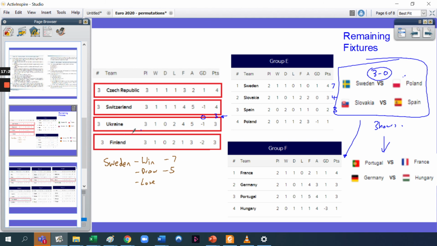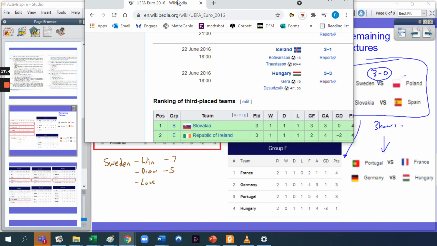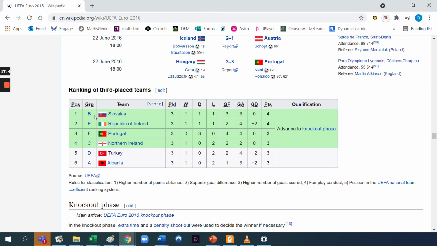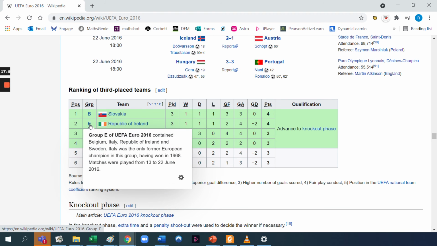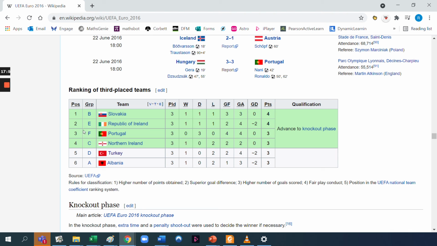And I find it really interesting that, firstly, these managers can use maths and problem solving to do that. And also, it makes me wonder, is this tournament and this structure a really fair way of doing things? If you have a look back at what's happened in the past, in the previous Euro tournament, as I did, a quick search on Wikipedia, you can see that the teams in Group E and F, which would have played their games a lot later on than the teams in Group A, B, C, and D, progressed through